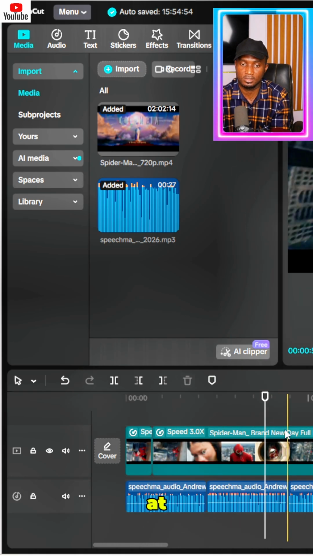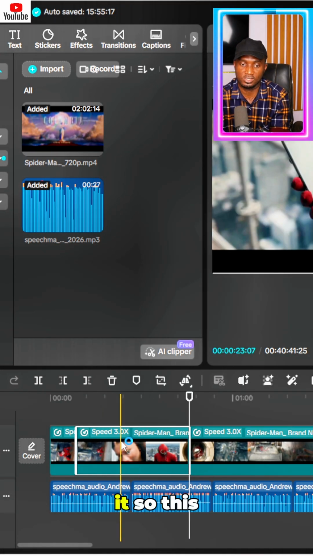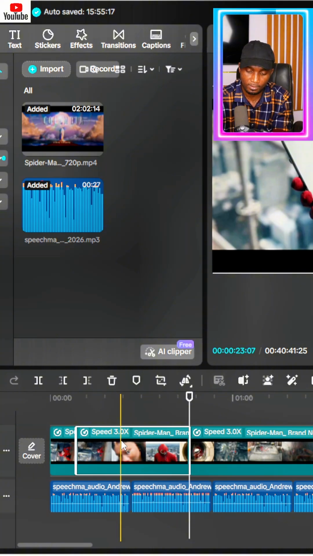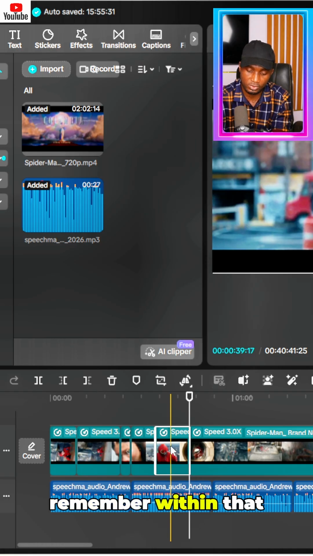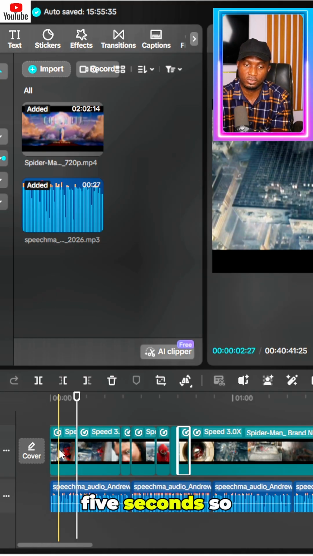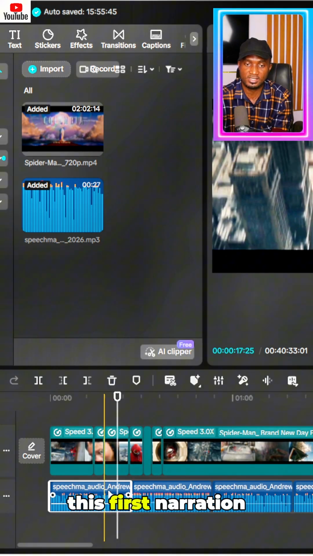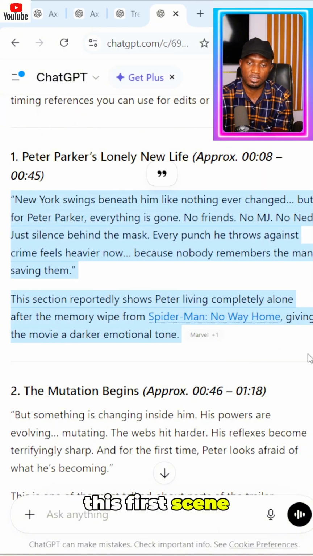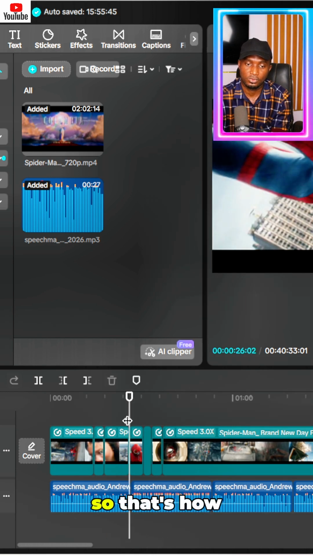When you adjust it, so this is the portion that you have to trim the 8 seconds from. Remember, in that range, there are different timelines that exist. This particular portion has people. So it means that this first narration of this first scene is going to last from here to the second. Okay, so that's how you go about it.